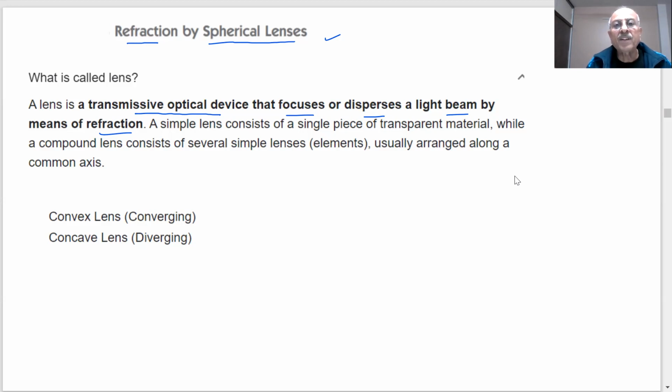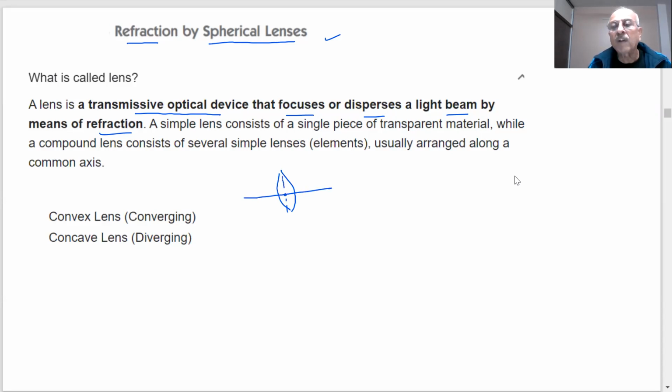A simple lens consists of a single piece of transparent material, while a compound lens consists of several simple lenses, elements usually arranged along a common axis. I think you have already seen, if I draw this type of lens, students, which lens is this?